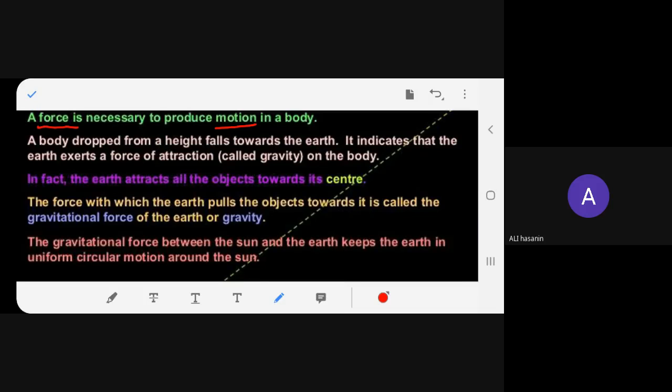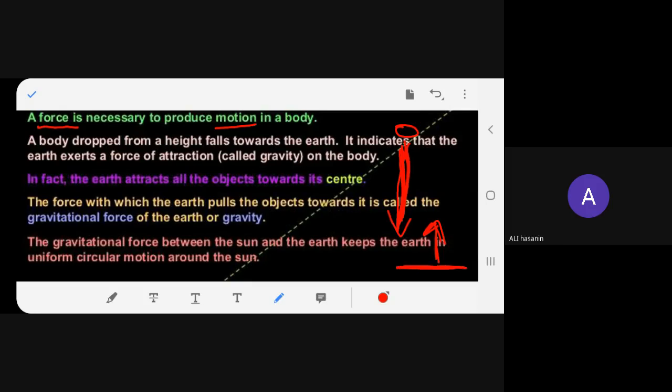For example, we take this ball and it's coming down, right? It's falling down from a height. It's coming towards the earth. Why? That means earth is pulling it, isn't it? The earth is pulling it down.